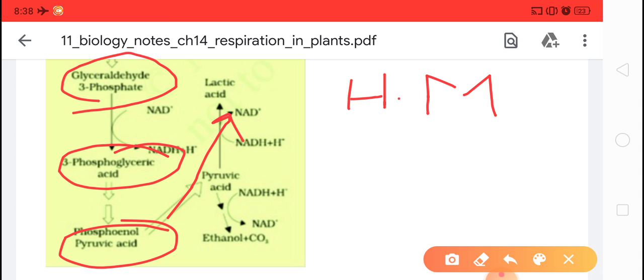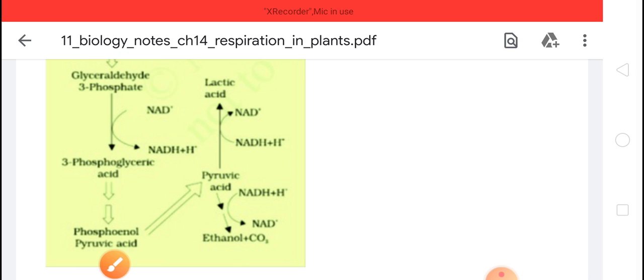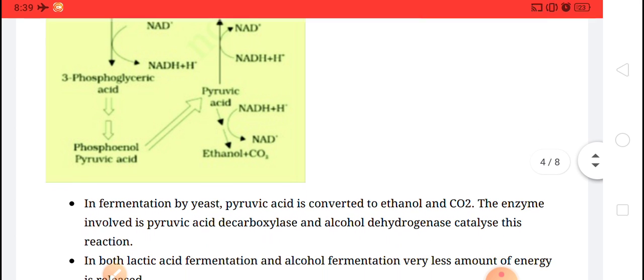In bacteria and yeast, the pyruvic acid is reduced to ethanol, alcohol. If the concentration of ethanol reaches 13%, then the cell becomes poisonous and it may cause the death of the yeast also. So this is a flow chart that explains that the pyruvic acid can convert into lactic acid or ethanol depending on the need of the cell.